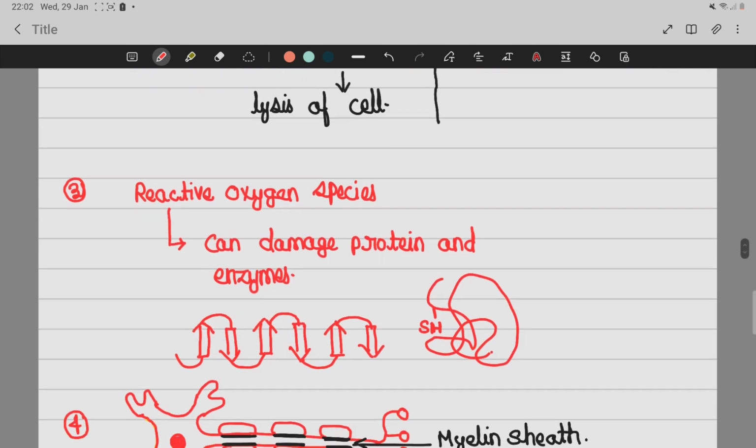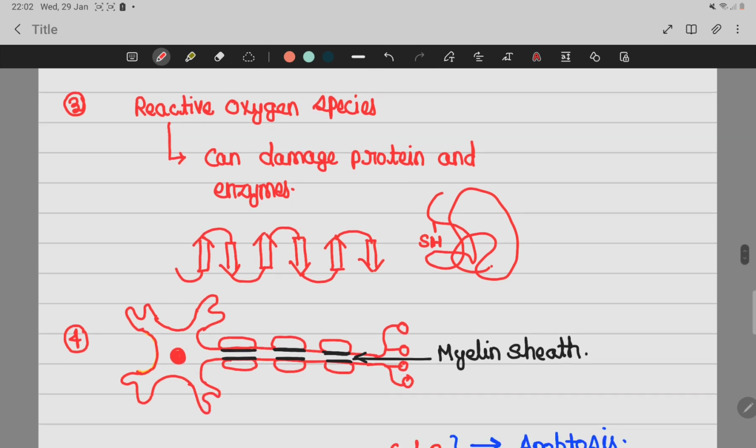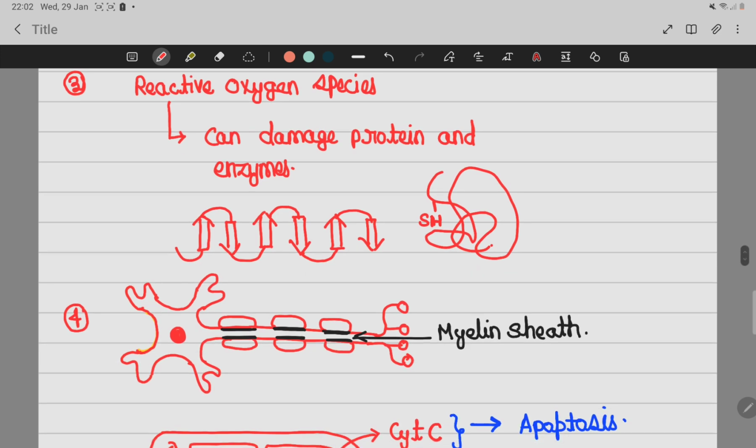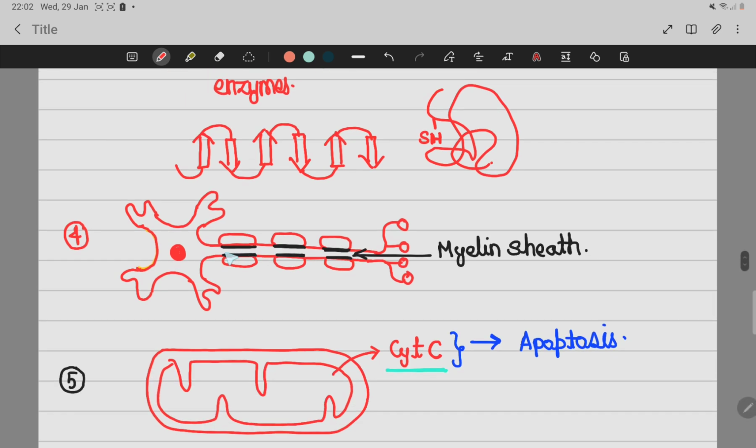Then oxygen free radicals will damage proteins, they will damage enzymes, and they will badly affect the function of the enzymes. Then they will act on neurons and cause demyelination of the myelin sheath.